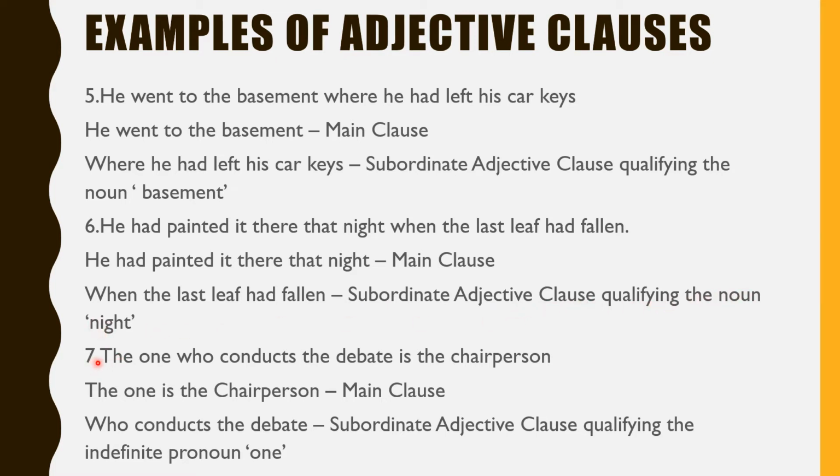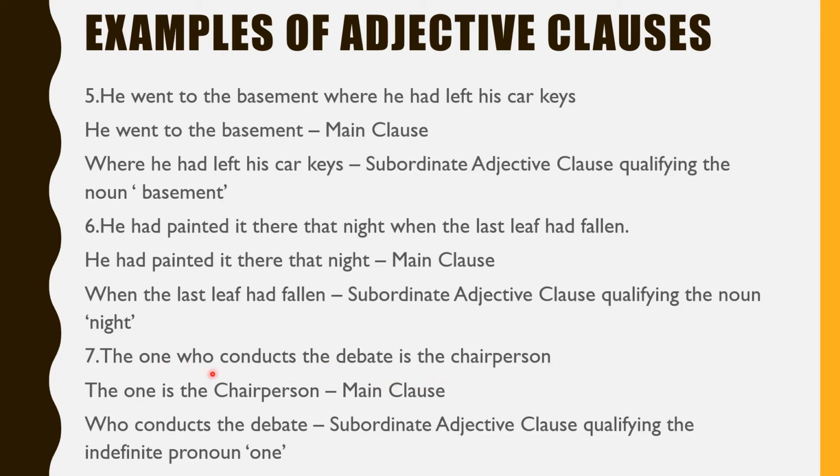The seventh sentence, the one who conducts the debate is the chairperson. Here again you circle who. It is a relative pronoun. So who conducts the debate is the subordinate adjective clause. You cannot just have the one as the main clause. There is the other part to it. We know what is the main clause. The main clause has to have a subject and a predicate. And from the verb begins the predicate.